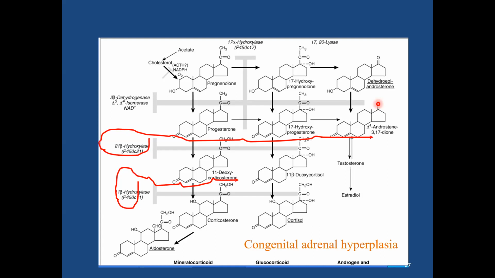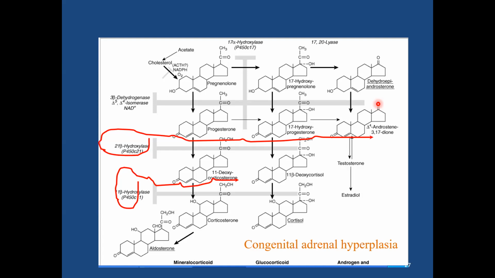So therefore, the importance of identifying and then preventing with the treatment of dexamethasone as soon as less than 10 weeks of gestation is of utmost importance.